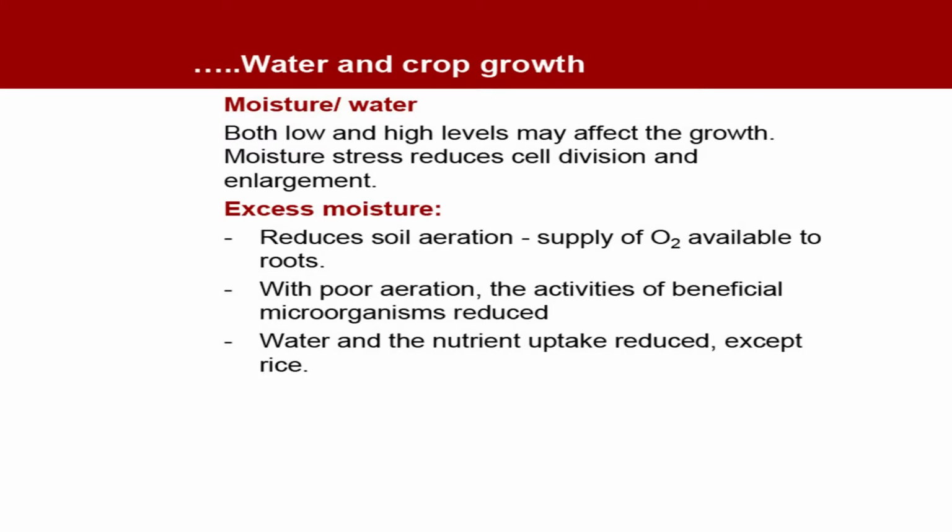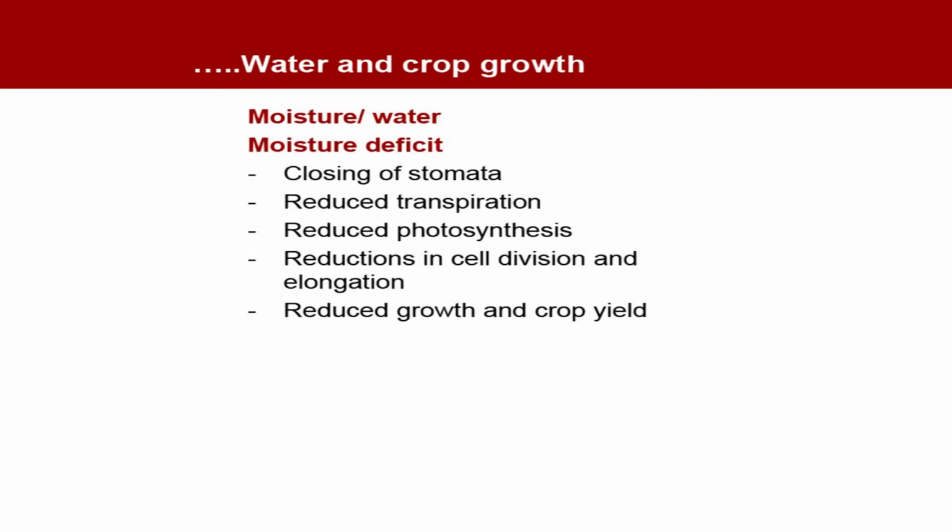Excess moisture, what can it do to the mesophyte or xerophyte plants? It reduces soil aeration, the supply of oxygen available to the roots. With poor aeration, the activities of beneficial microorganisms are also reduced. Water and nutrient uptake are reduced, except in rice, which is an aquatic plant. Now, moisture deficit, what happens to the plant? Closing of stomata, reduced transpiration, reduced photosynthesis, reduction in cell division and elongation, and reduced growth and yield. If a plant is not getting enough water supply, then definitely its growth is going to suffer.